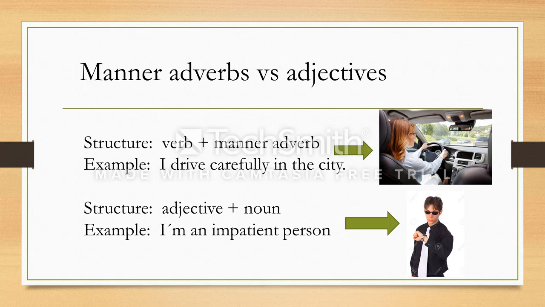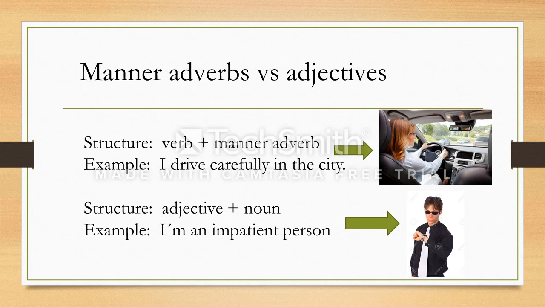Impatient means someone who is not patient. Hence, this is changing the way the person is described. If I say I am a person, it means I'm a normal person, any person. However, if I say I am a happy person, it tells me the kind of person I am. Hence, the adjective describes the noun, in this case, person.